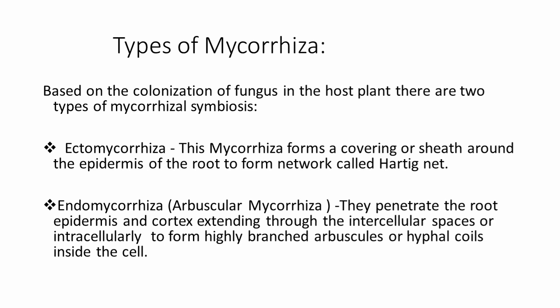In the second type, endomycorrhiza, which is the most common type of association, about 70% of the plants show this association. In this type, the fungus penetrates the root epidermis and cortex, extending through the intercellular space and or intracellularly to form highly branched arbuscules or hyphal coils inside the cell. Hence, they are also known as arbuscular mycorrhiza. During colonization, the fungus is restricted to the cortex and never penetrates beyond the endodermis.